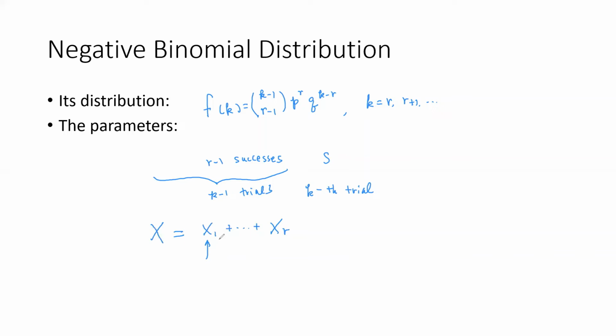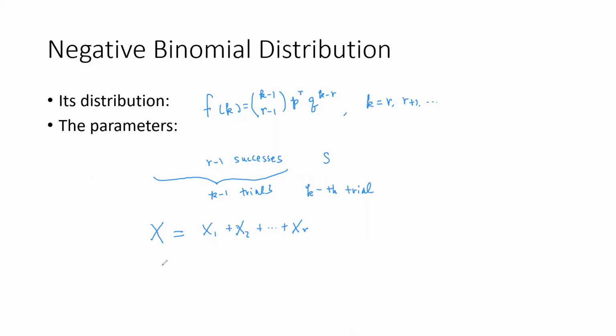So one is gone. And then the second one is the number of trials to see the next success after the first success, so actually the second success. But each one is geometric. Adding them up gives exactly the number of trials needed to see the first r successes. Then we can use the parameters of a geometric.